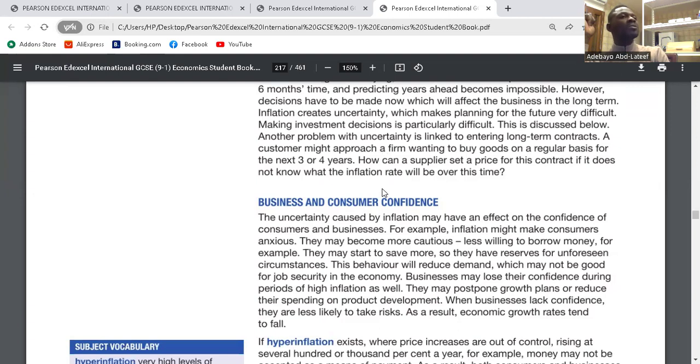Not only them, even customers, they won't be able to plan on what they want to purchase. They won't be able to have a budget because whatever budget they have today, when they get there tomorrow, it becomes a deficit. They spend more than what they have budgeted for.